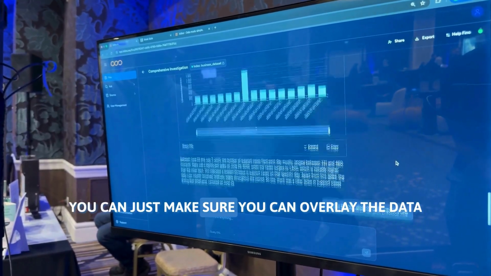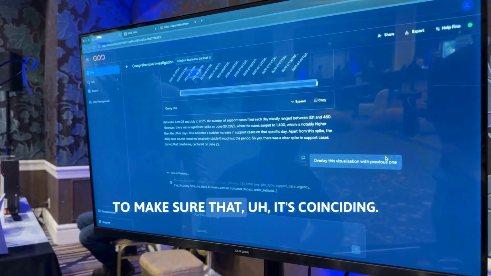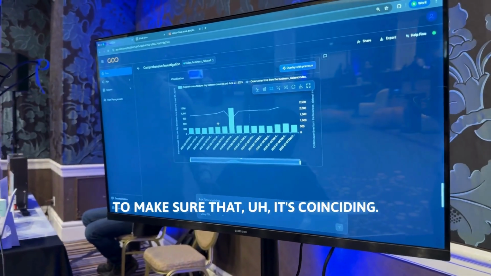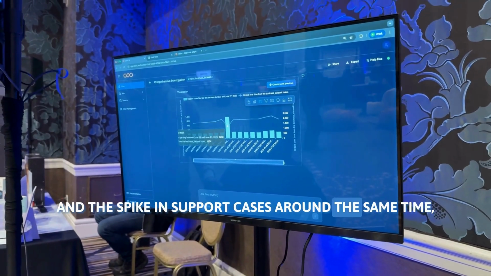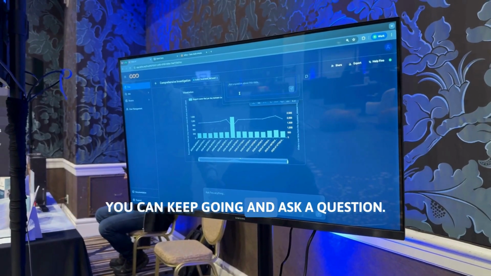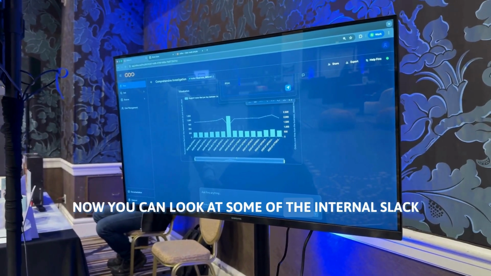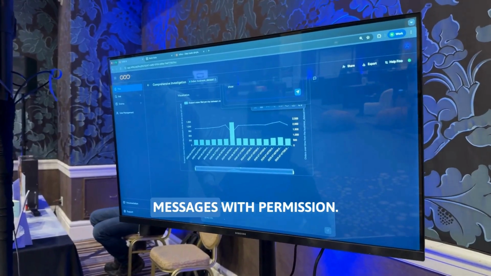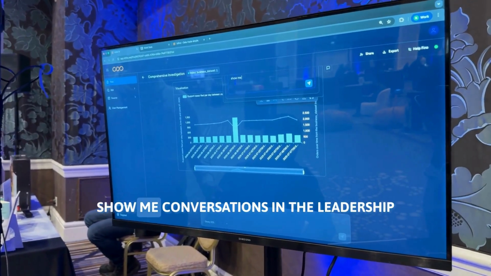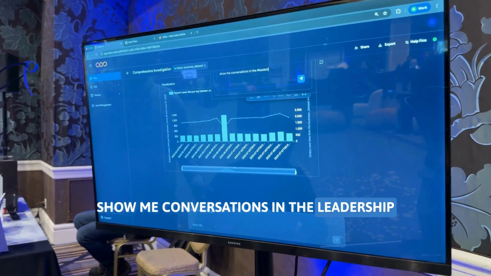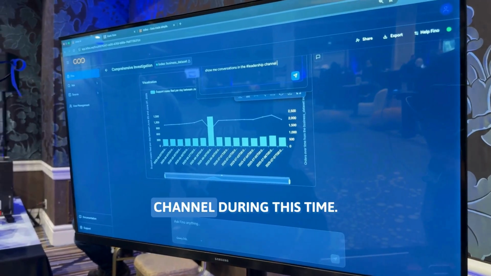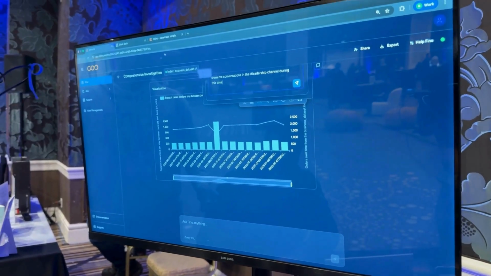You can just make sure, we can overlay the data to make sure that it's coinciding. And yes, you can see that the dip in orders and the spike in support cases are around the same time. You can keep going and you can ask a question. Now you can look at some of the internal Slack messages with permission. Show me conversations in the leadership channel during this time.